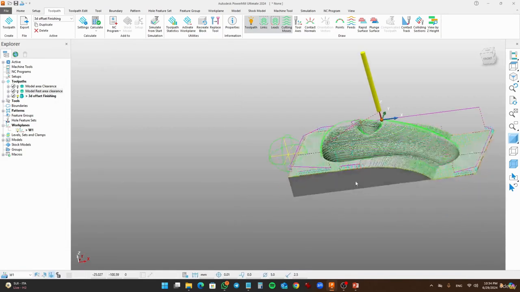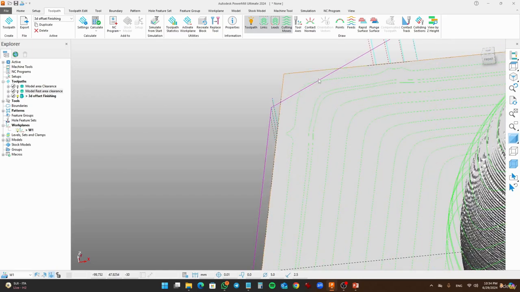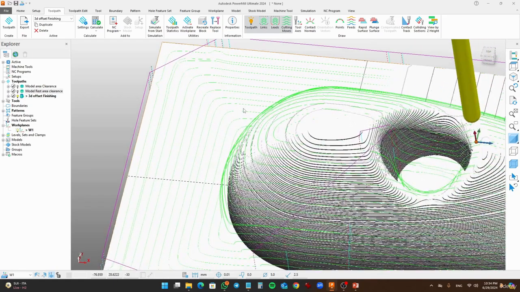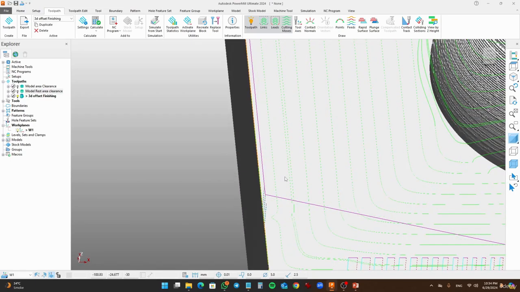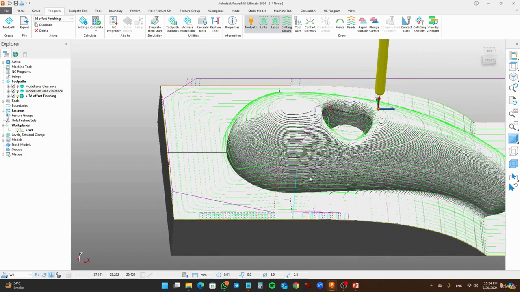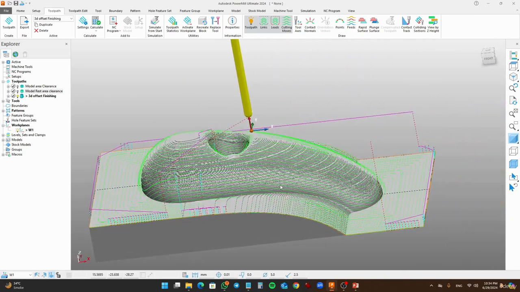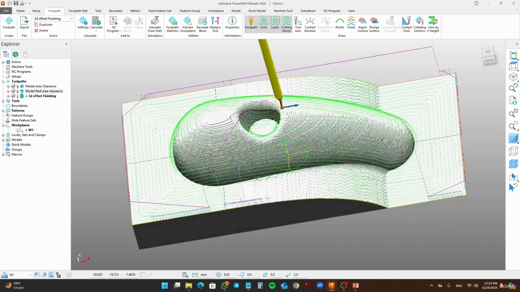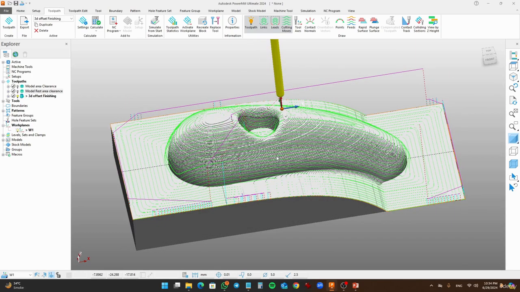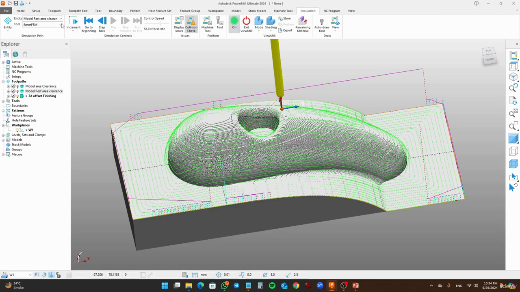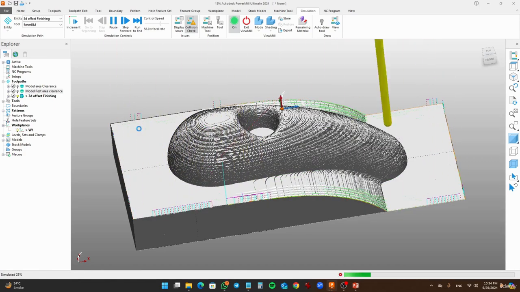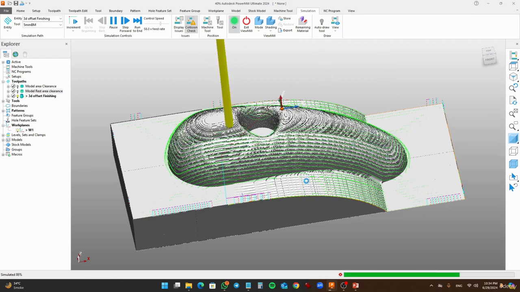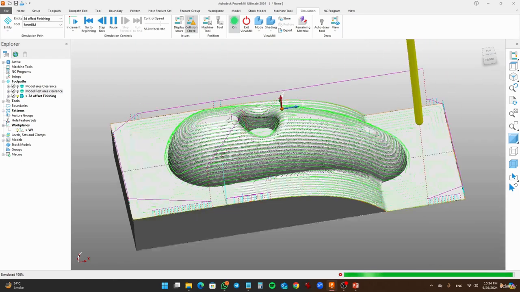You see that it creates an offset according to the pattern which we have selected and removes all that material on the surface. I see that it creates a 2.5mm step over on the surface, so it shows that it will cover all of it. Good, so this is how the finishing toolpath works. Let's simulate the toolpath. Click on the offset and play. You see, this shows the cusp height. This is how the surface finishing will work.